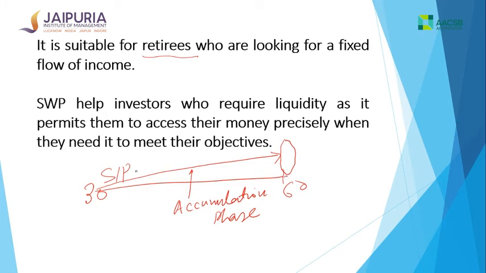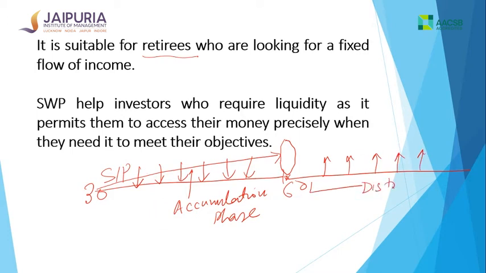In the SIP you were investing, you were contributing during that phase. Now from this phase onwards to the end of my life, I want some amount of money from my investment. This is the distribution phase. I do not want a lump sum amount, because possibly I may spend it. I want a regular payment. That means this will act like a pension and annuity.